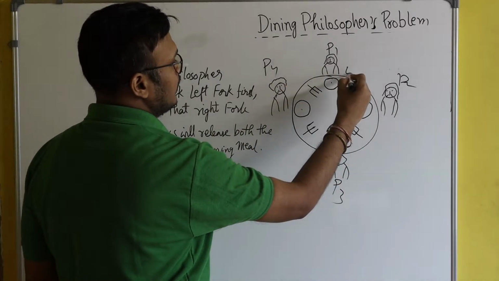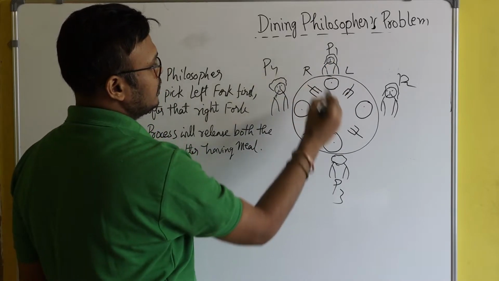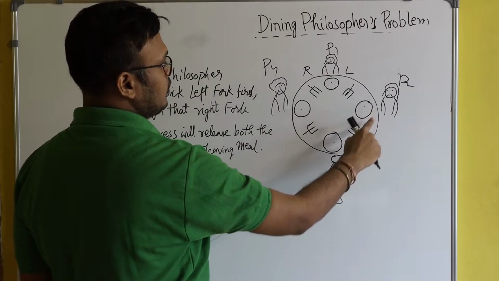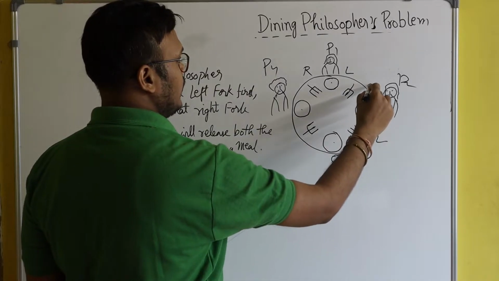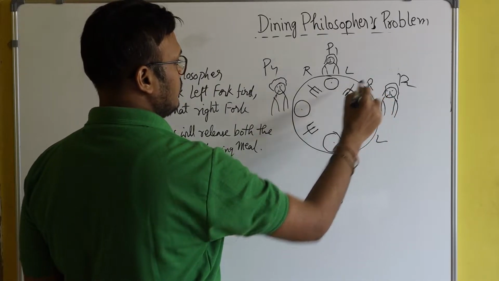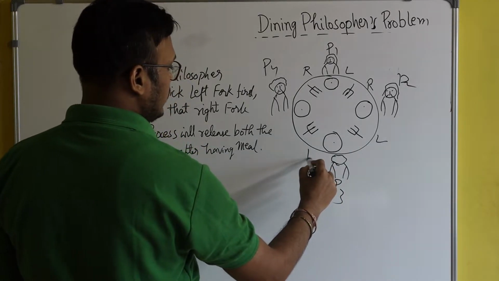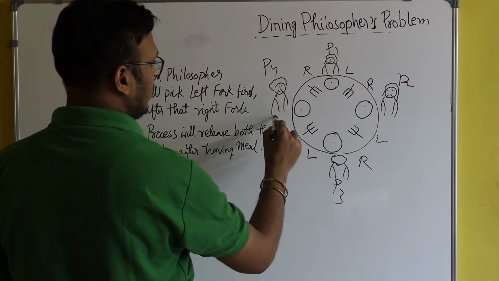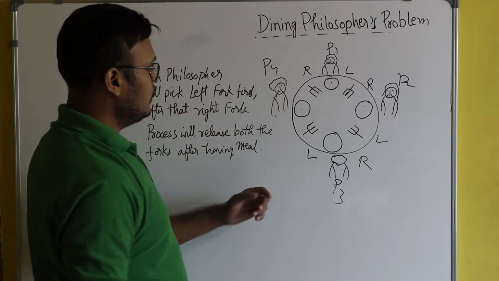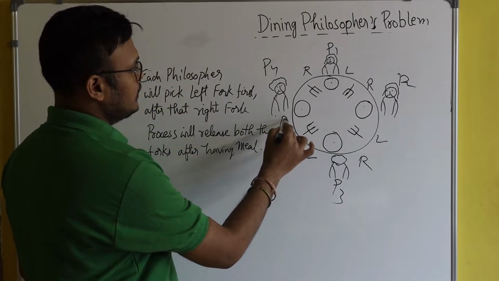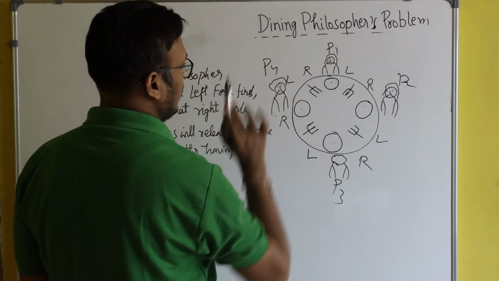Let me write here, this side is LHS from this philosopher, and this one is RHS. For this philosopher, this is LHS and this is RHS. And from this side, this one is RHS and this one is LHS. LR, LR, LR, LR, like this.